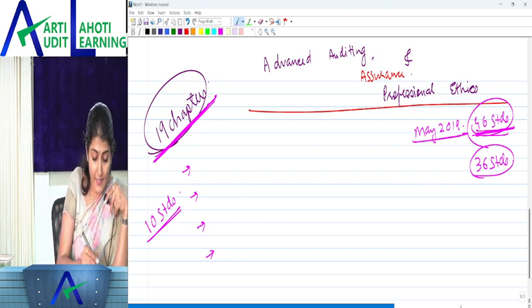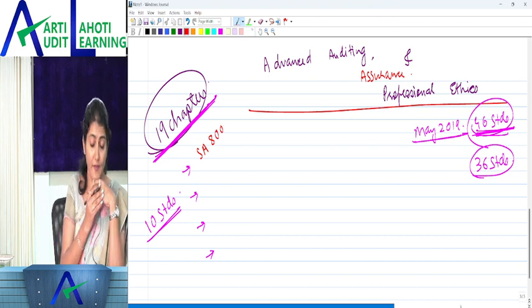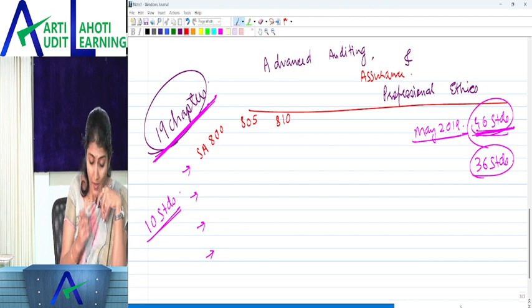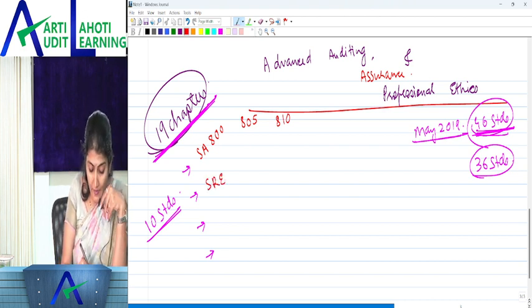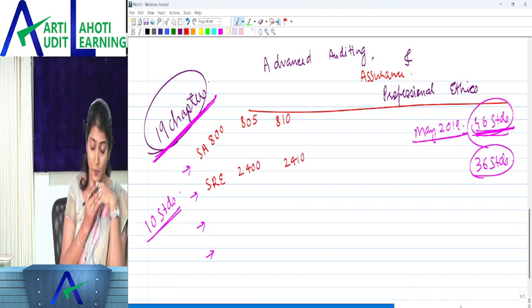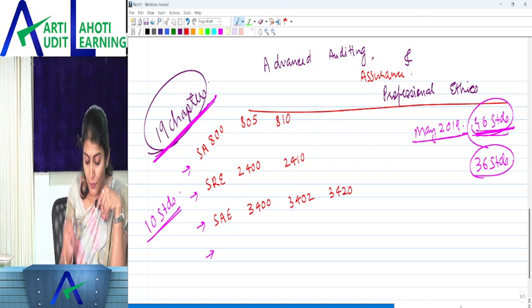So which are the 10 standards which have been added? One, the standards in the 800 series: SA 800, SA 805, and SA 810. Then you have the SREs, the standards on review engagement, 2400 and 2410. Then the standards on assurance engagement: 3400, 3402, and 3420.